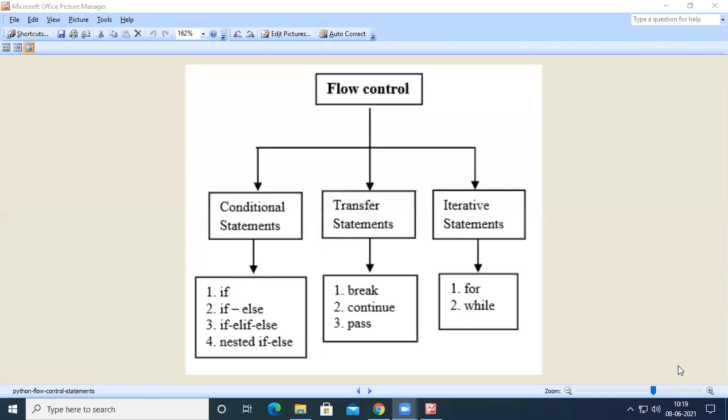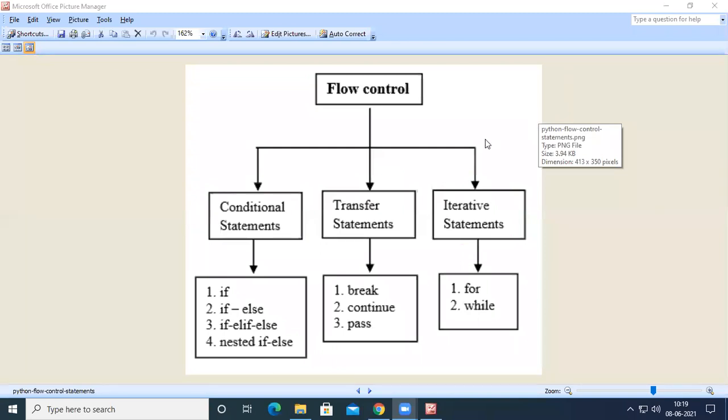In the previous class, we studied the for loop and the range function in the for loop, and along with that, we saw why do while is not included in Python. So till now, in flow control, we have completed the control statements and the iterative statements. Now, in today's session, we are going to look at the transfer statements. In Python, the transfer statements are of three types: break, continue, and pass.